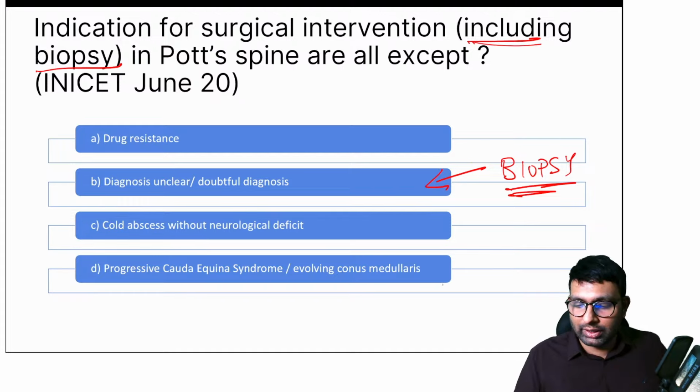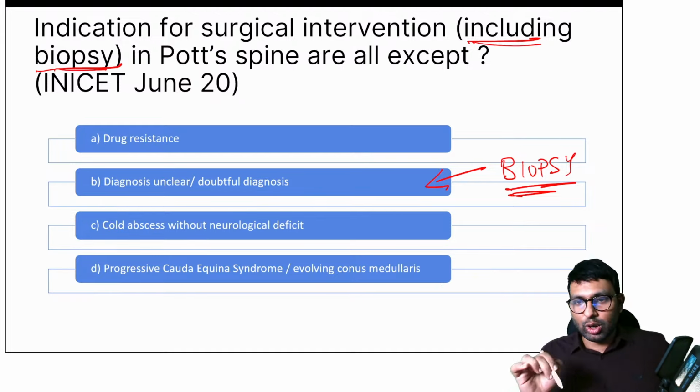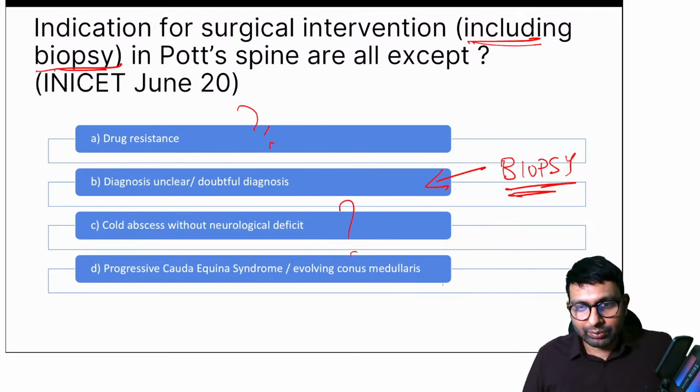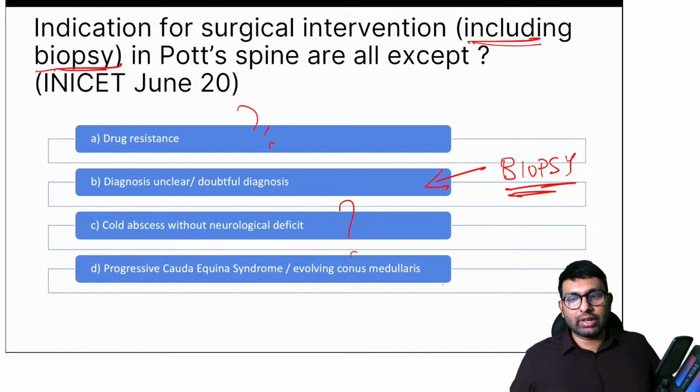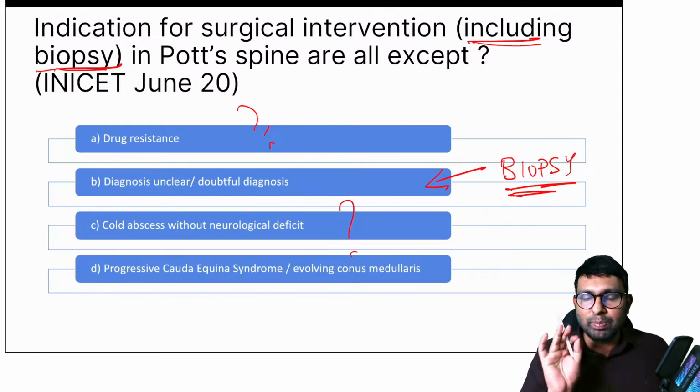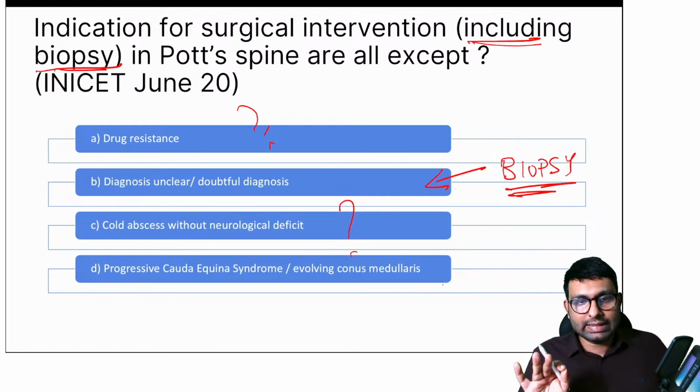Okay, so that's why they've given it. Read the question. In the options they've included biopsy as well, so B cannot be the answer. So you have a doubt between A and C, like Shabir and Stardust have here. The most clear answer, the best answer that you can choose, is C.